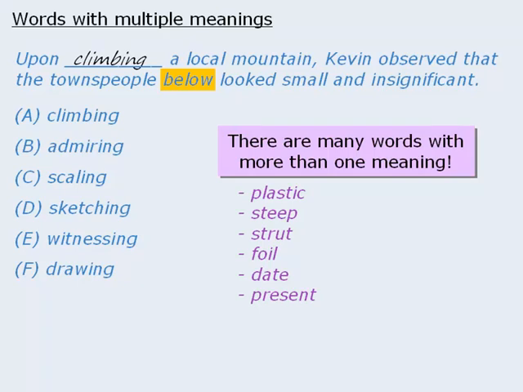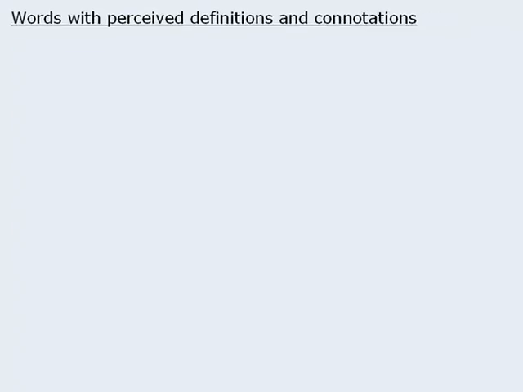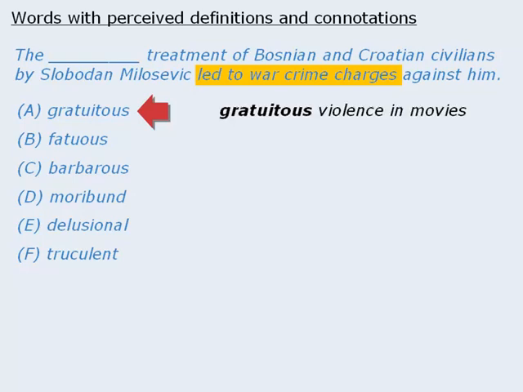Alright, moving along. Another common trap among the answer choices involves words with perceived definitions and connotations. Here's an example. Here we need words that describe the type of treatment that would lead to war crime charges. Beginning with answer choice A, we have gratuitous. Now we may have heard the word gratuitous many times in our lives, likely in the context of gratuitous violence in movies. And if that's the only association we have, we might feel that answer choice A is a good